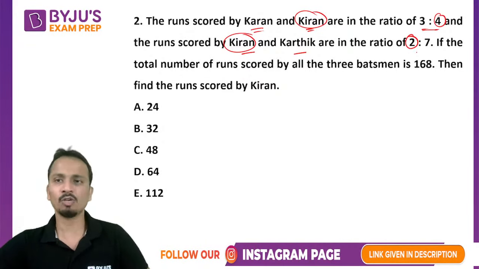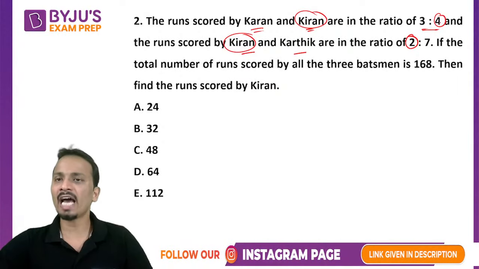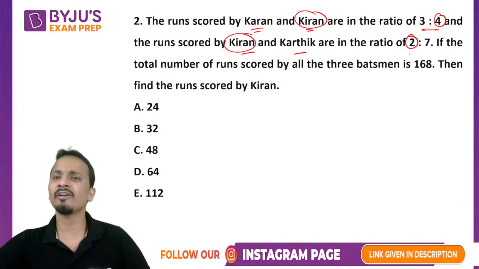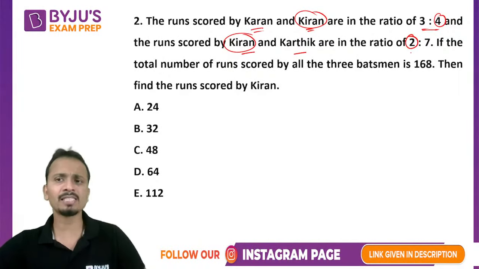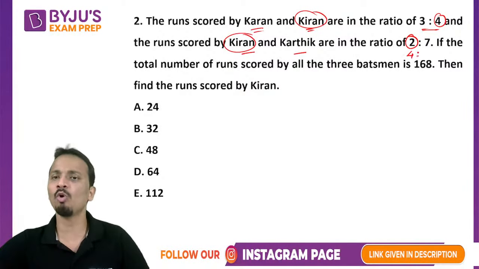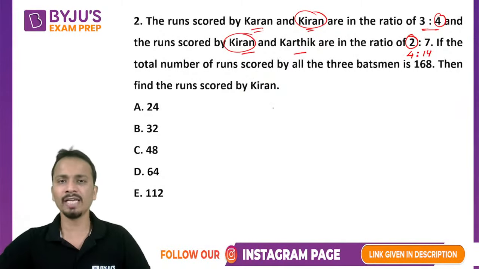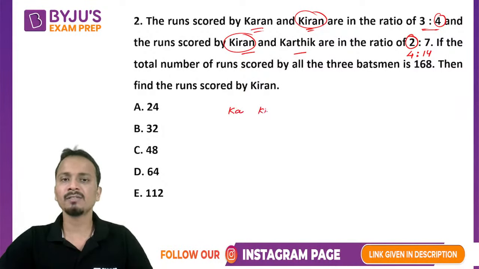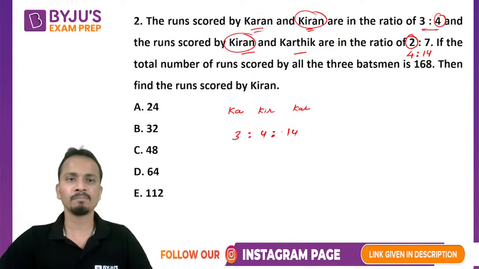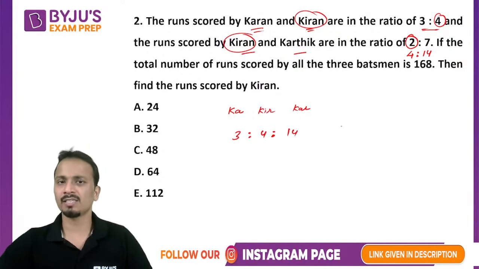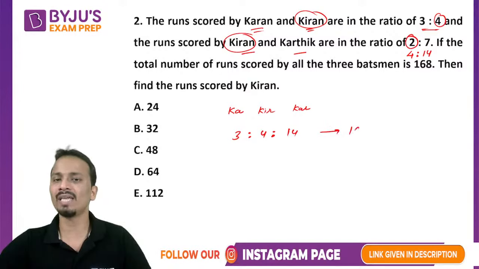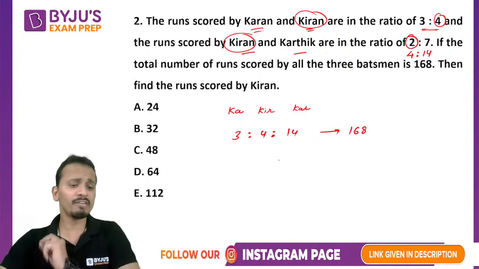So orally, what will I do? In the first ratio, I have 4. So I'll multiply the second ratio by 2. If I multiply the second ratio by 2, it will become 4:14. All right. So the ratio of Karan, Kiran, and Karthik will become 3:4:14. Now, the total number of runs by all these three batsmen is 168.